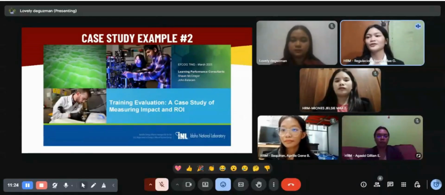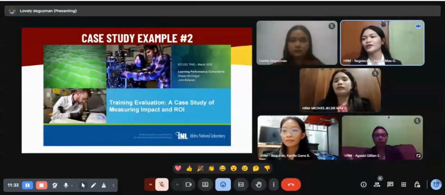Another example that I can give is the training evaluation, a case study of measuring impact and return on investment from Idaho National Laboratory.